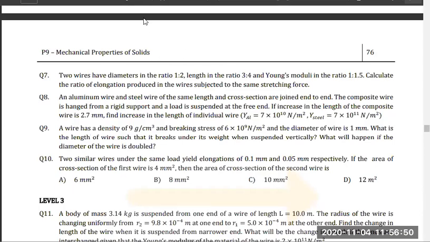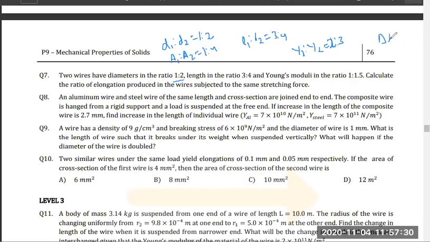Okay. So I hope all of you have gone through the problem, but still I'll repeat. Two wires have a diameter ratio. D1 is to D2 is given as 1 is to 2, means area ratio you can find. Area ratio A1 by A2 is equal to 1 by 4. Length ratio is given, L1 is to L2 is equal to 3 by 4. And Y ratio, Y1 by Y2 is equal to 2 by 3. Calculate the ratio of elongation produced in the wire.